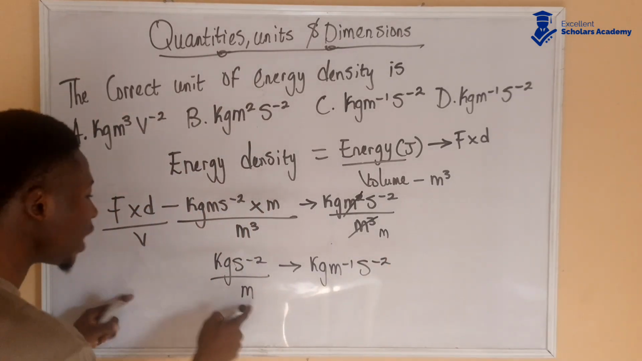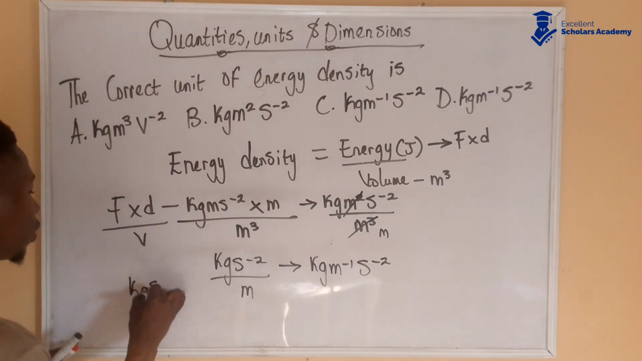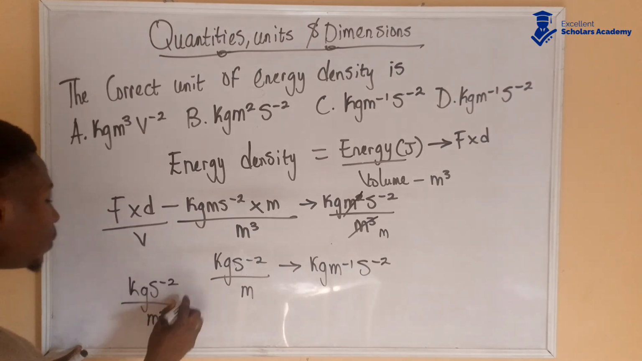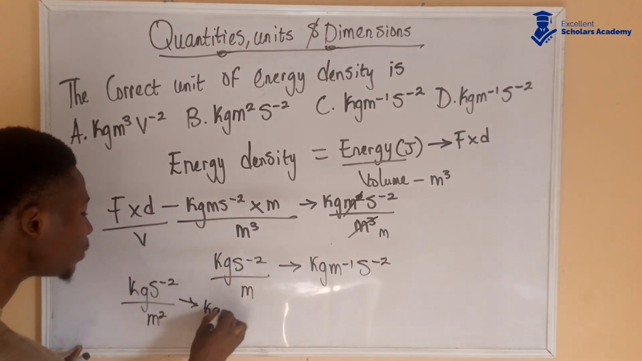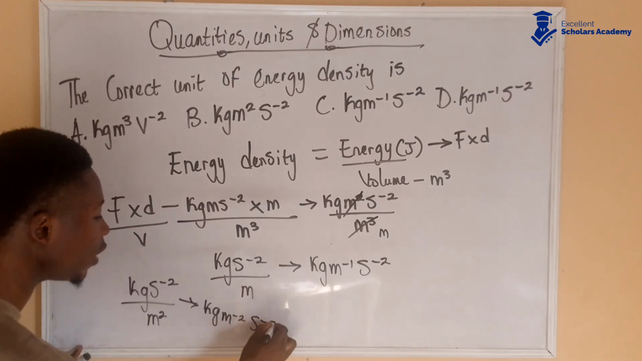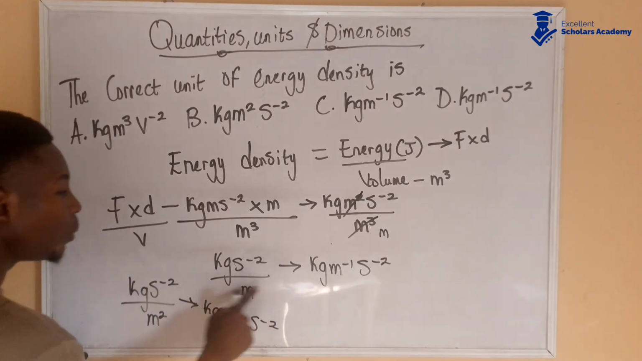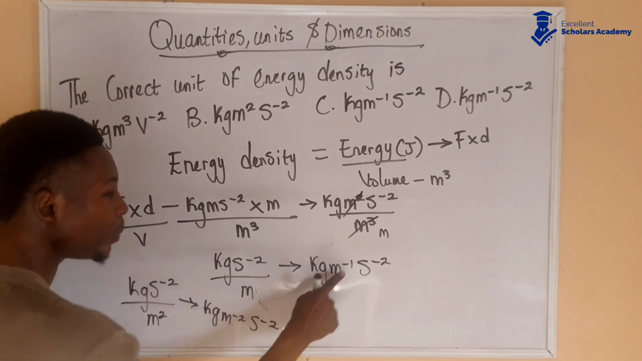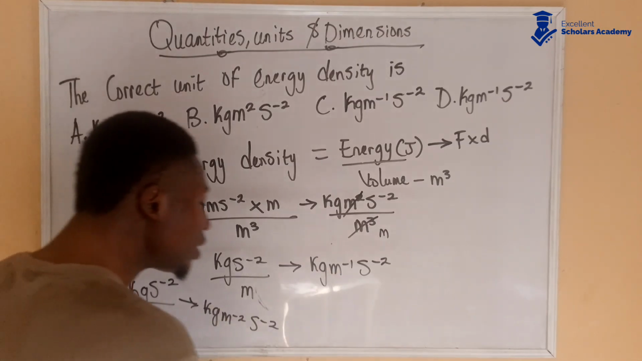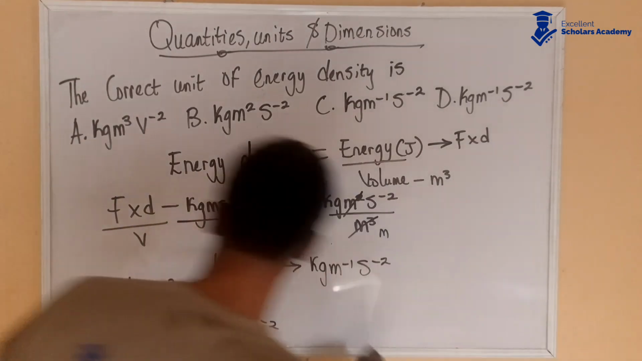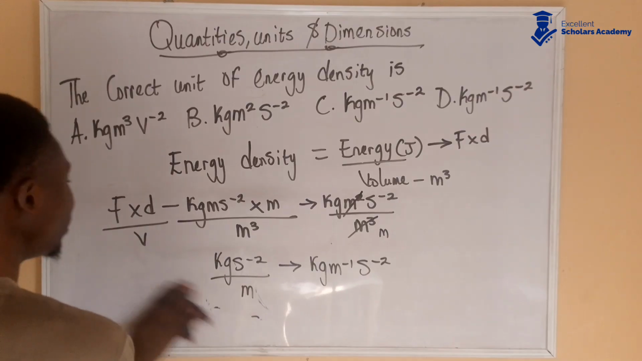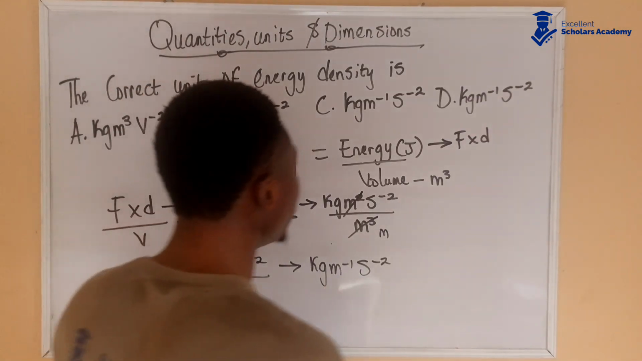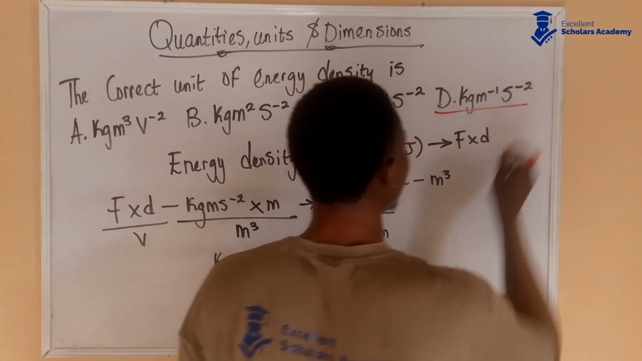Some persons would ask me, if this was kg s to the power of minus 2 over m squared, what will it be? If it's coming up, it's going to become kg m to the power of minus 2 s to the power of minus 2. But in this case the power here is just 1, so if it's coming up here, it becomes minus 1. So the correct unit of energy density is simply kg m to the power of minus 1 s to the power of minus 2, which is option D.